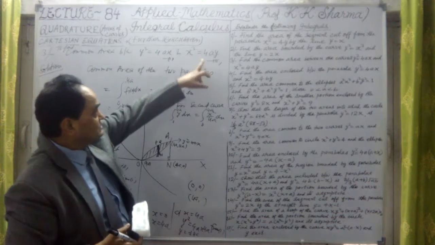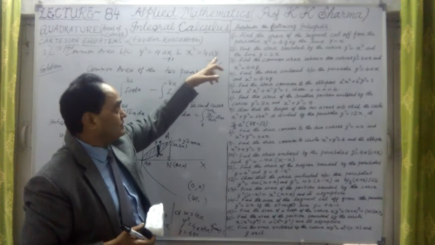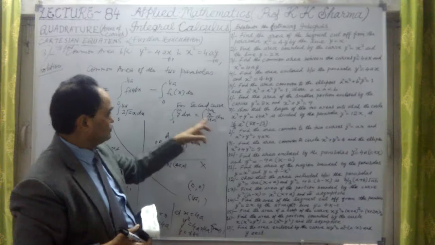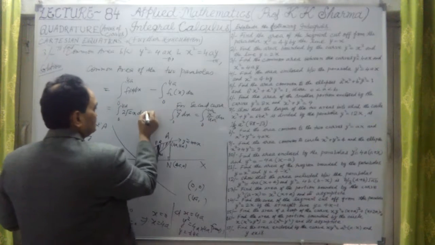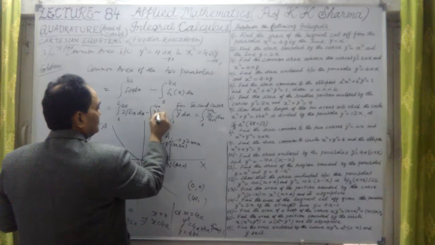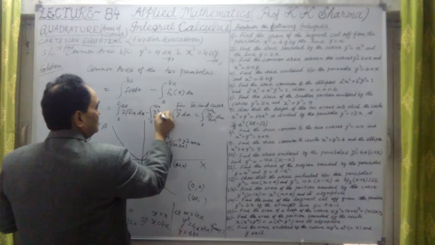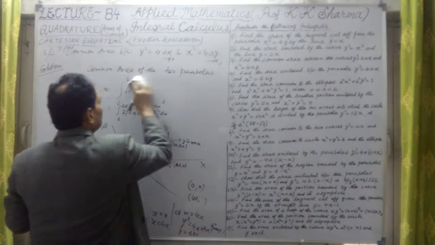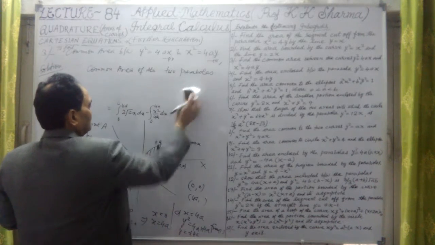So from the second parabola, we have to find out the value of y. y is equal to x square upon 4a. Substitute the value of this. So in this place, we will substitute minus 0 to 4a into x square upon 4a into dx. So these are the two values of y dx.